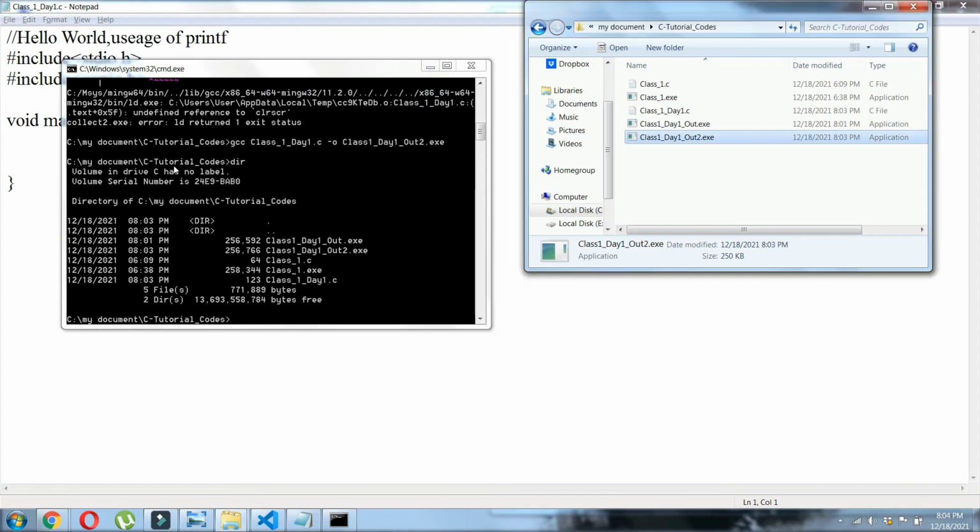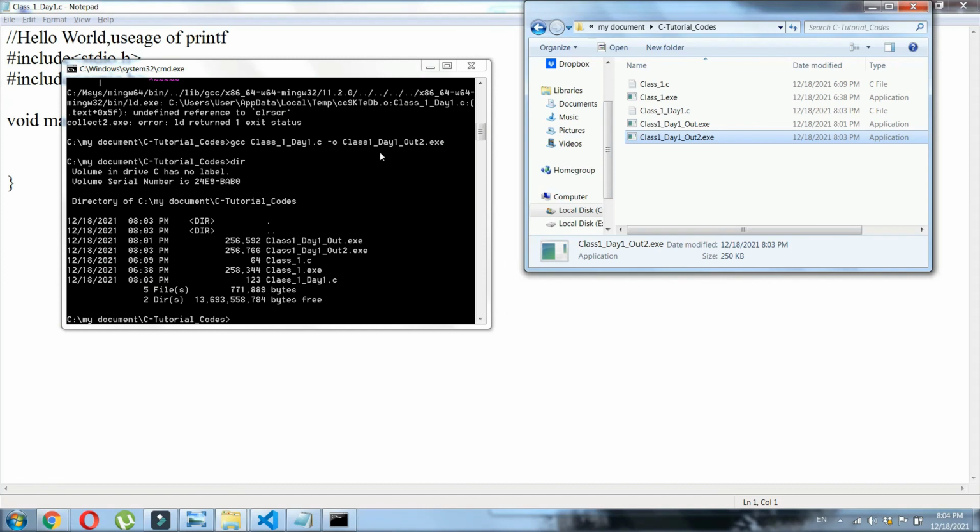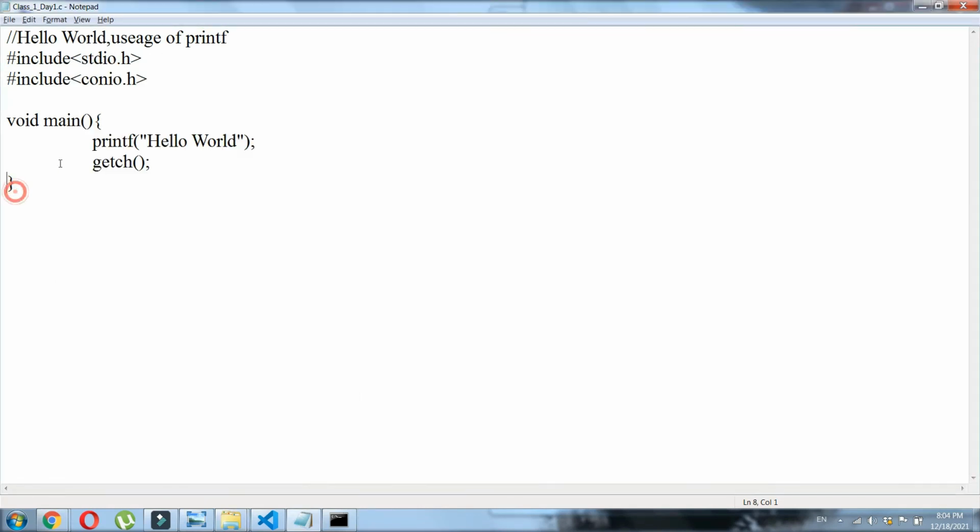Now if you enter any key, it will exit. I have entered L now. Okay, now I am giving P. Now you understand how this program works.